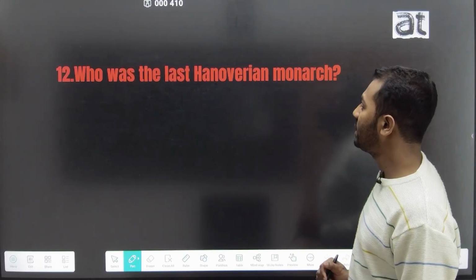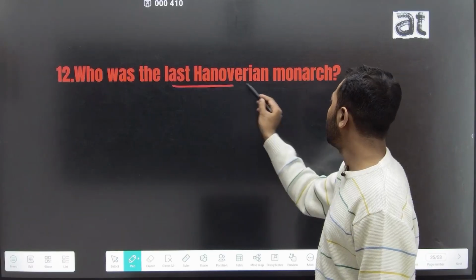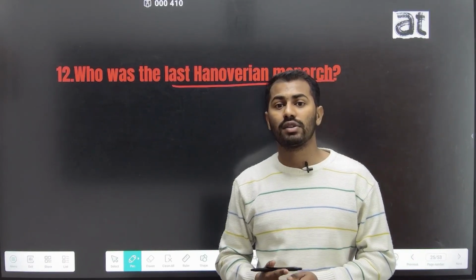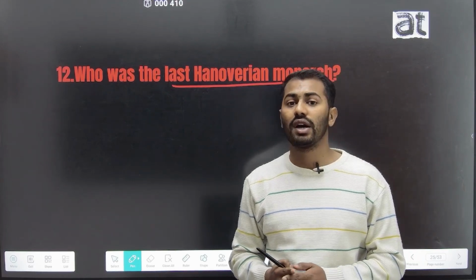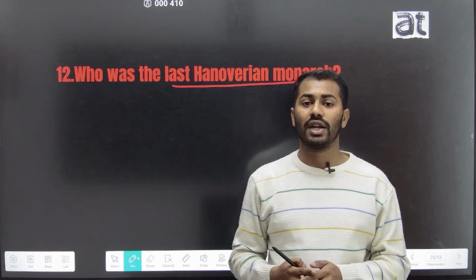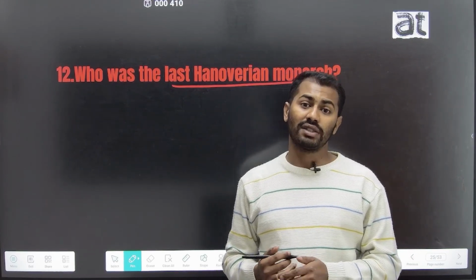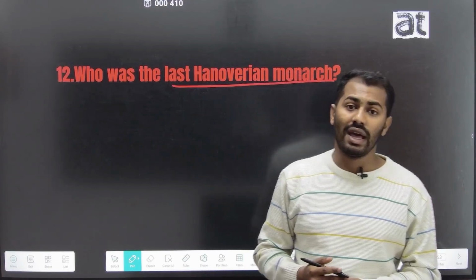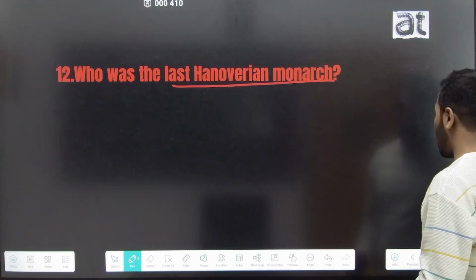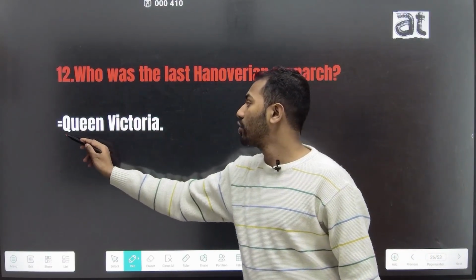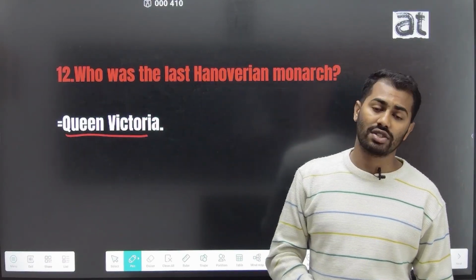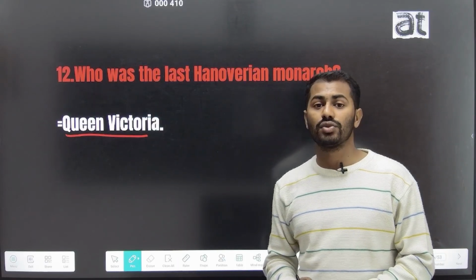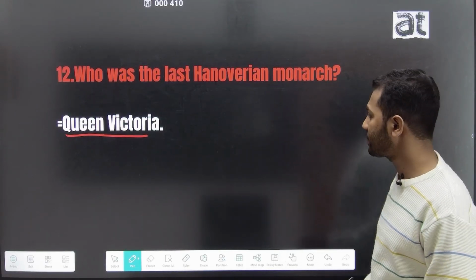The 12th question is, who was the last Hanoverian monarch? We all know Queen Anne was the last Stuart monarch who ruled from 1702 to 1714, and after the Stuart dynasty, the Hanoverian dynasty came into power, and the last Hanoverian monarch was Queen Victoria. Queen Victoria was the last Hanoverian monarch who ruled from 1837 to 1901.